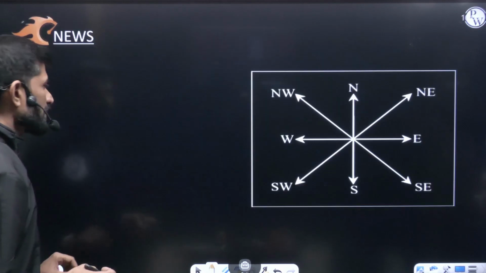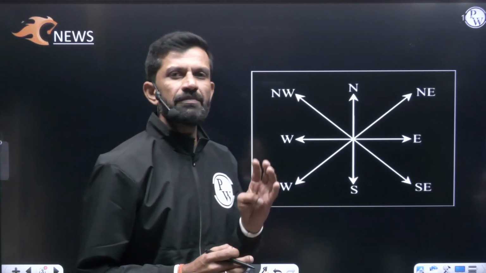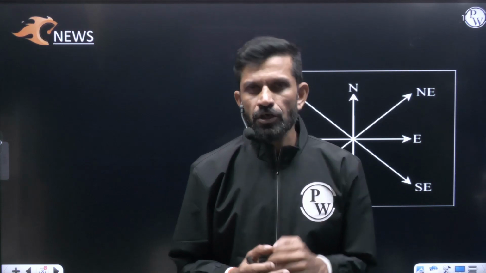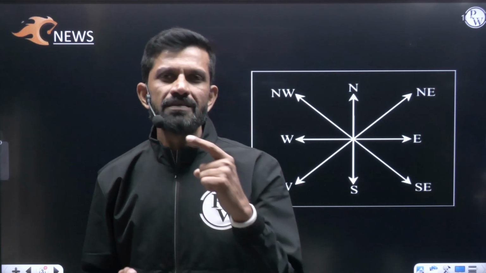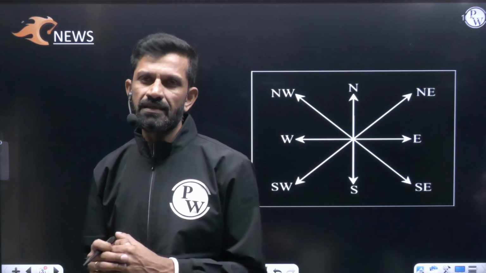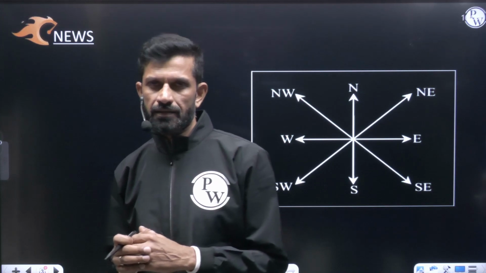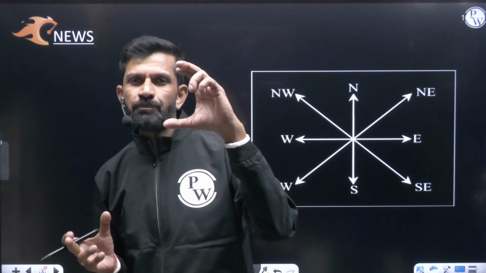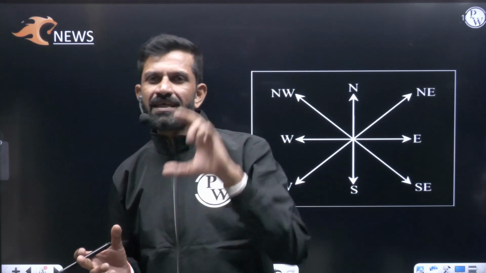Now in the directions, my dear friend, if I ask you, tell me the four directions in English, you start with north, south, east, west. You are starting with north because the primary direction we consider is north, south. Because how do we decide our direction? Based on the poles of the earth. You know very well that the earth is rotating on its own axis. It is the imaginary pole, there is no such pole. So based on that imaginary north pole and south pole, we decide our directions.